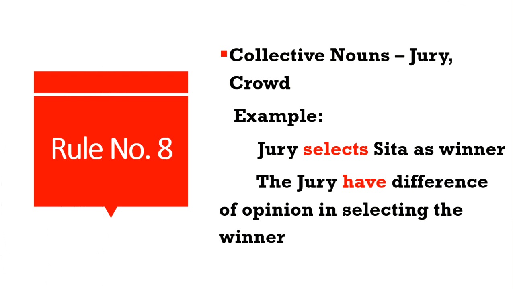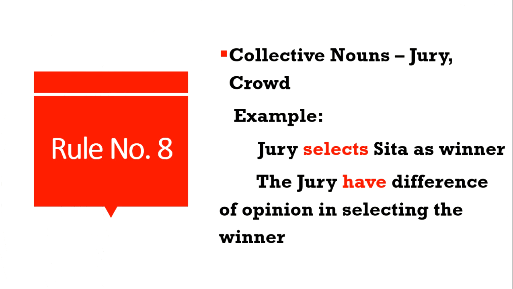Now look at the second example. The jury have difference of opinion in selecting the winner. Okay, now look at the sentence. Look at the subject now. The jury. It's in a singular form. But we have used the plural verb. Why? Because look at the remaining part of the sentence. Difference of opinion in selecting the winner. This simply means that they have many opinions. Many opinions simply means that the sentence is in plural form. So we have to use only the plural verb.